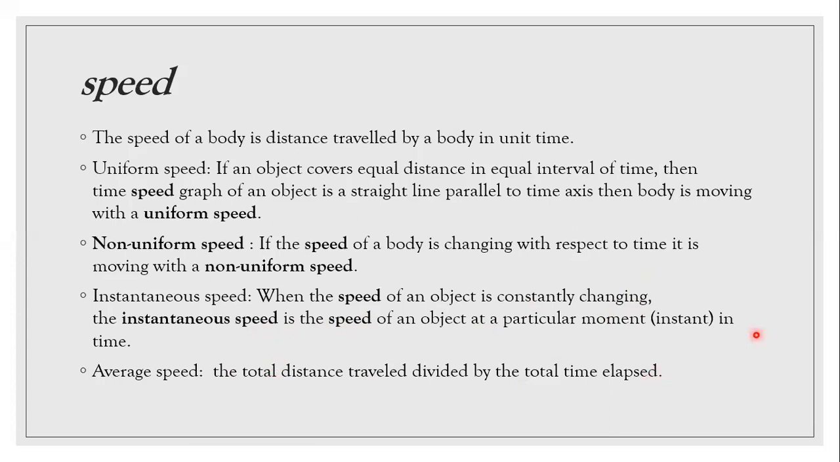Average speed: since every time when you are riding a bike or driving a car, the speed keeps on changing, in that case we use average speed. So what is average speed? Average speed is total distance traveled divided by the total time elapsed. Suppose you have traveled 50 kilometer and it took 2 hours, so how would you calculate the average speed? You will divide 50 kilometer by 2 and your average speed comes to 25 kilometer per hour.